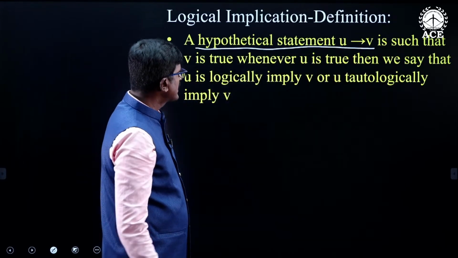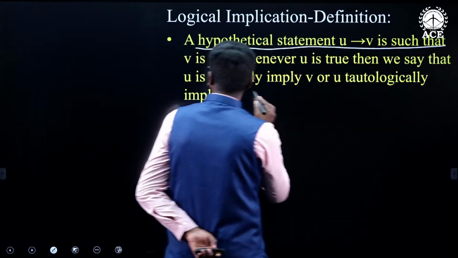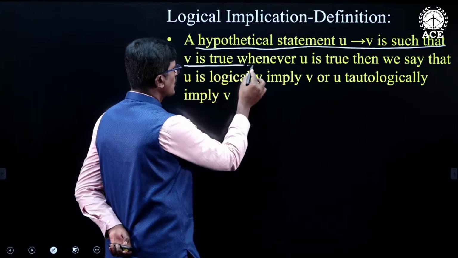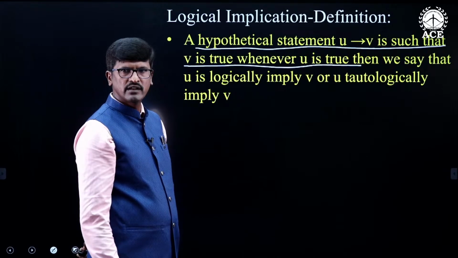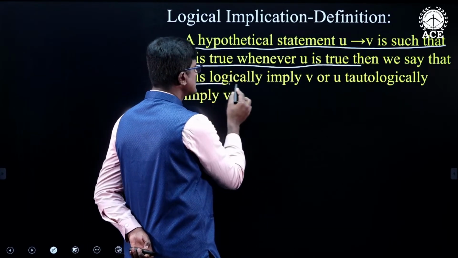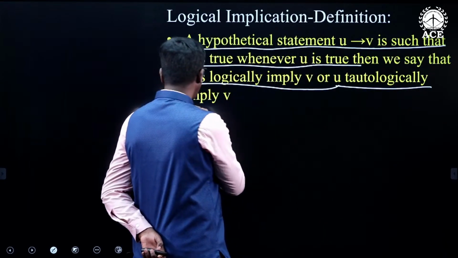Such that V is true whenever U is true. Then we say that U logically implies V, or U tautologically implies V.